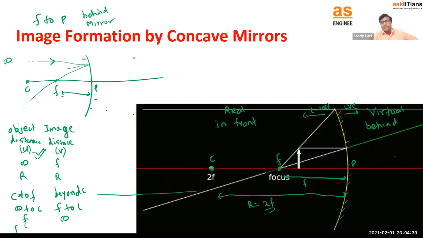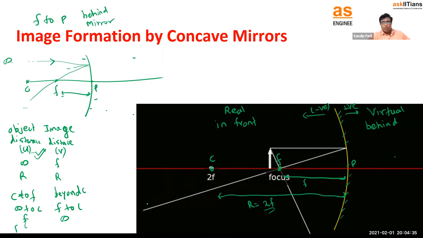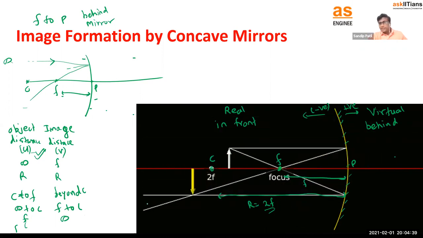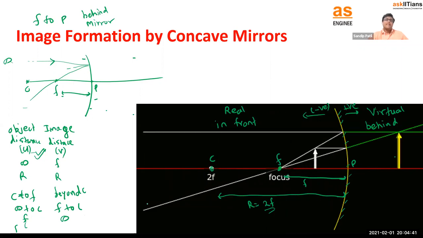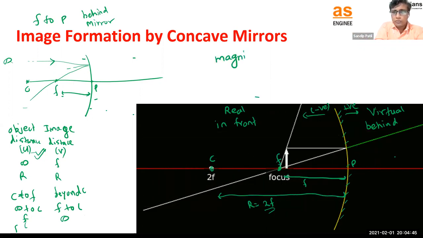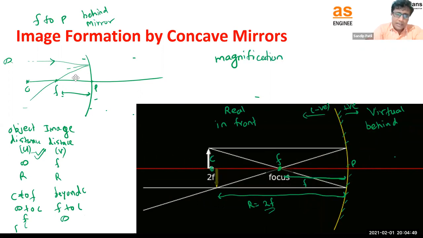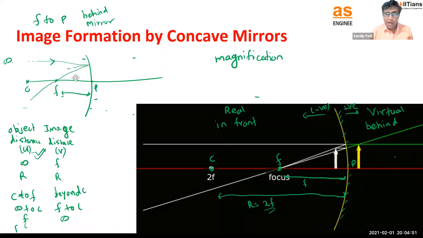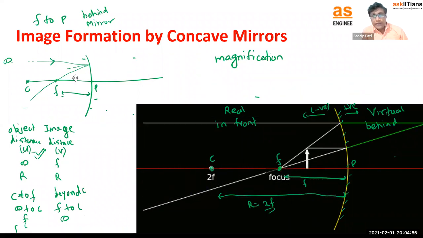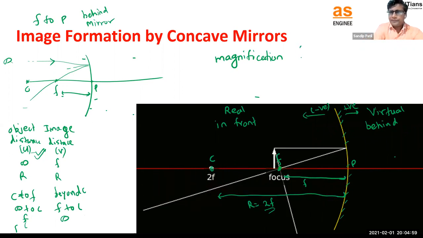So these mirrors, concave and convex, not only change the distances but also change the size, which is called magnification. You can see the arrow getting very big after it reaches the C point, so it gets magnified, its size enlarges.